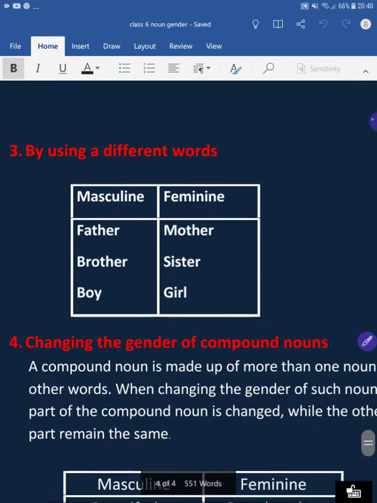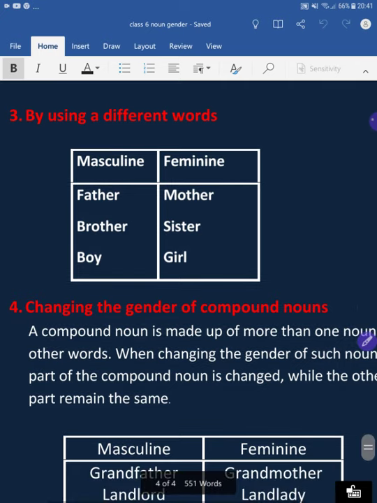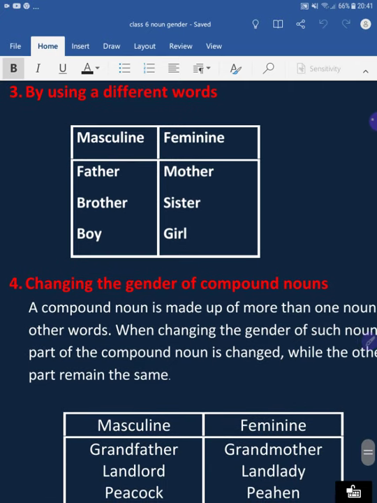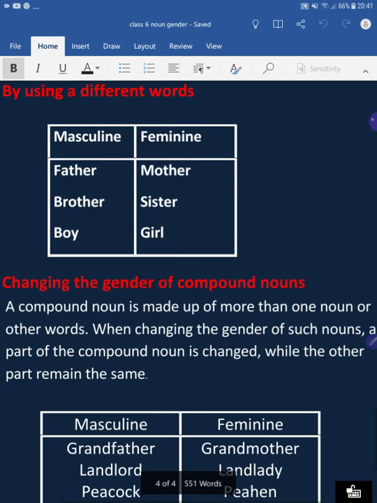Now the next point is changing the gender of compound nouns. You have understood what gender is, but you must understand what compound nouns are. Compound means composition, mixture. A mixture of what? A mixture of two nouns. A compound noun is made up of more than one noun or other words. When changing the gender of such nouns, a part of the compound noun is changed while the other part remains the same.